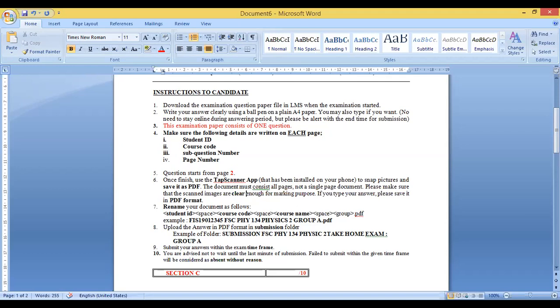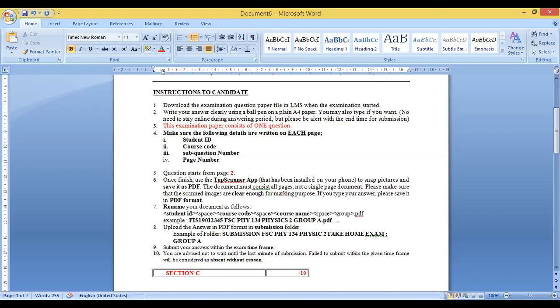Next, number 7, rename your document as follows: your student ID, space, course code, space, course name, space, group, because you need to submit based on your group. Then upload the answer in PDF format in the submission folder. Example, we create the folder like Submission FSC PHY 134 Physics 2 Take Home Exam Group A. For those from group A, you need to submit to this folder.